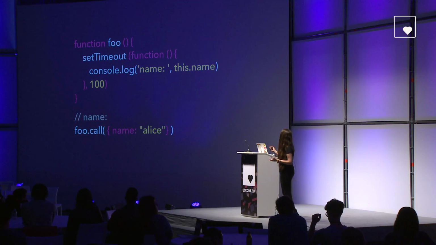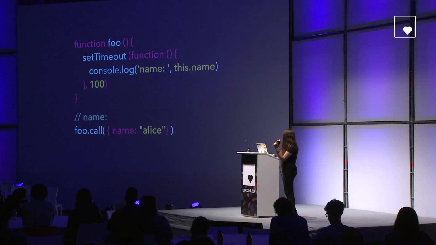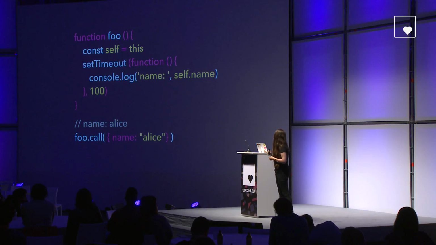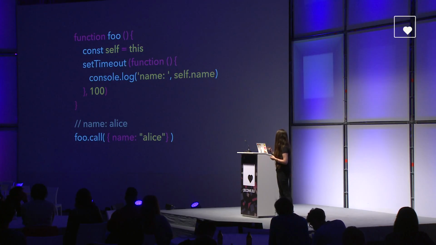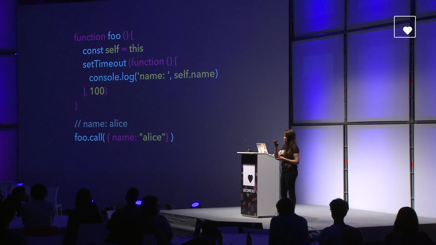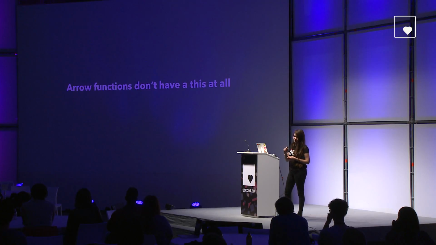And it doesn't work because the context of the function that is inside the setTimeout function is no longer the same context. So a lot of developers have solved this issue by adding new variables such as self equal this or that equal this. But actually, there is one thing. Arrow functions don't have a this at all. They don't have a this, they don't have arguments, they don't have super, and they don't have new target. Any reference to them will just lexically resolve up.